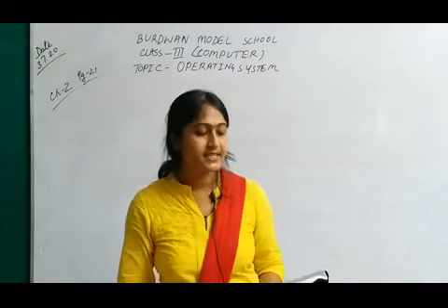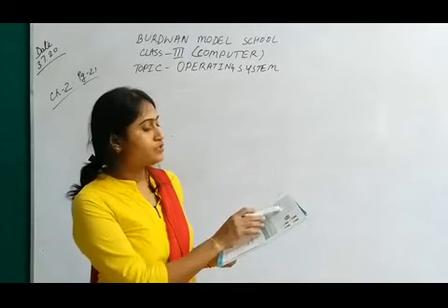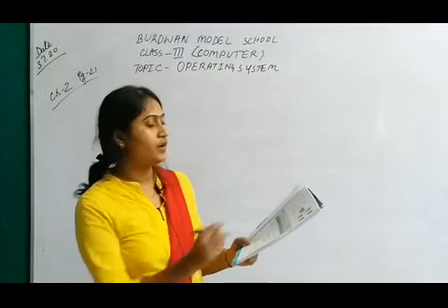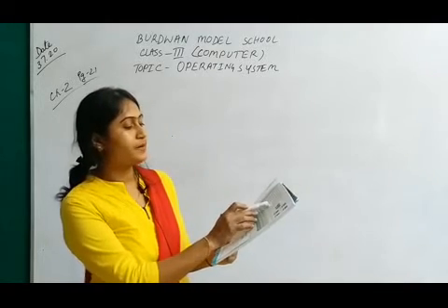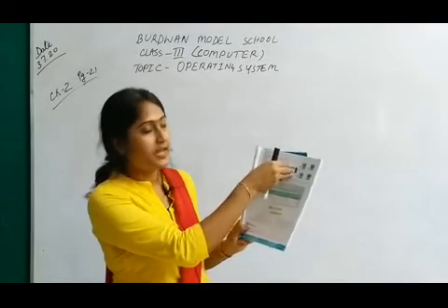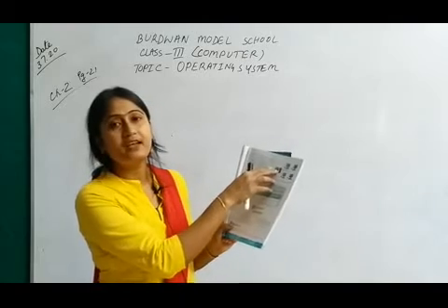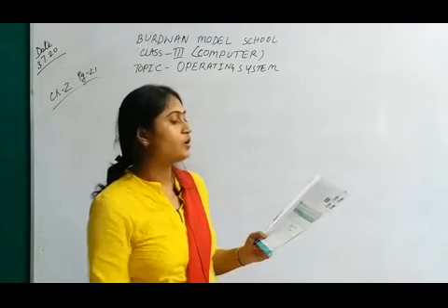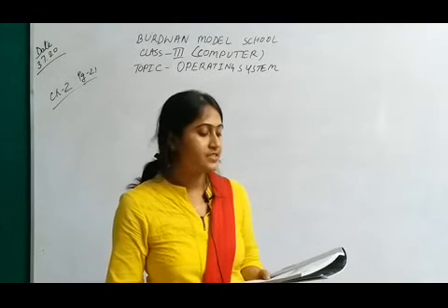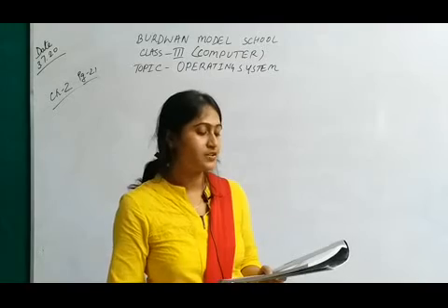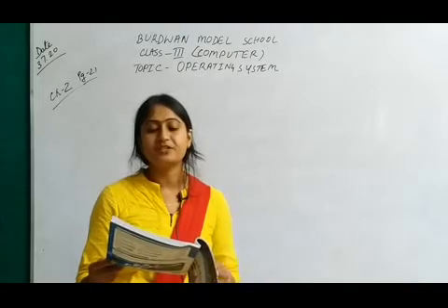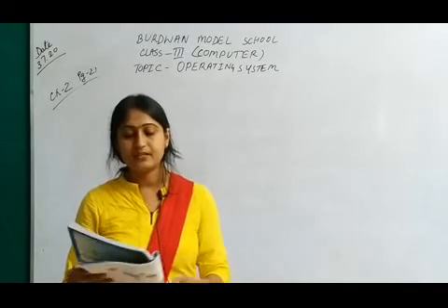In railway reservations, they are using a multi-user operating system. Look over here, user 2, user 3, user 4, user 5 are sharing the computer system. This is the server, and the others are attached to the main server. This is called the multi-user operating system. Examples are railway stations and hospitals, where lots of people need to work and get information from the computers at the same time.